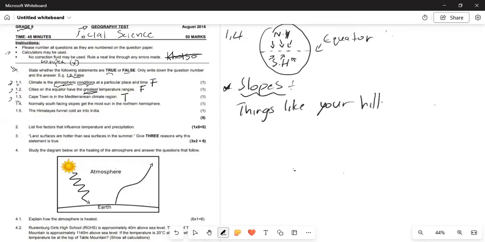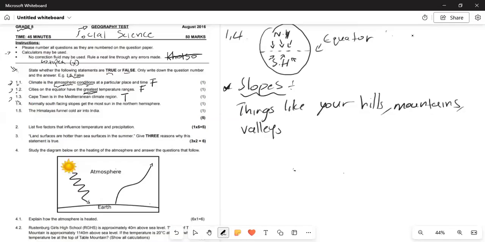A hill will be a small mountain, or rather, I don't want to say climbable mountain, but it's not a very steep one. And then when we talk about slopes, we talk again about your mountains. It could be your Table Mountains. And then lastly, your valleys. So this is what we talk about when we talk about slopes.